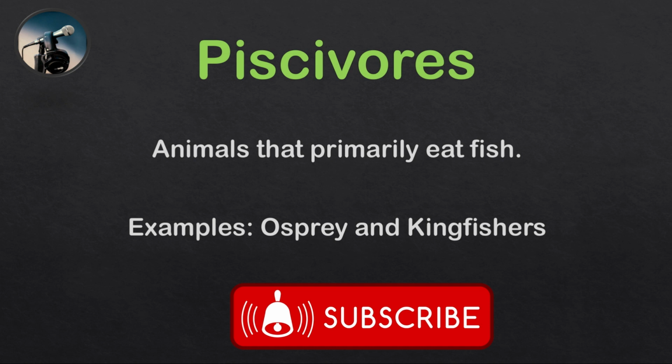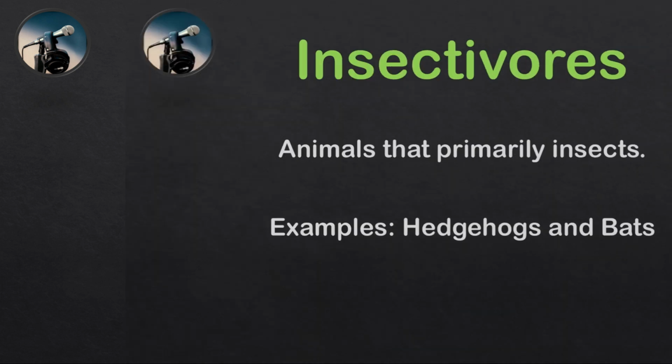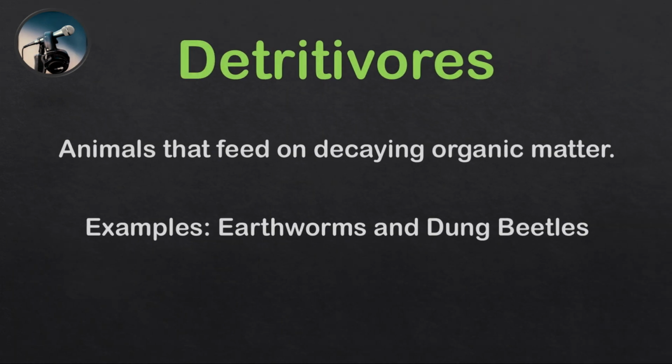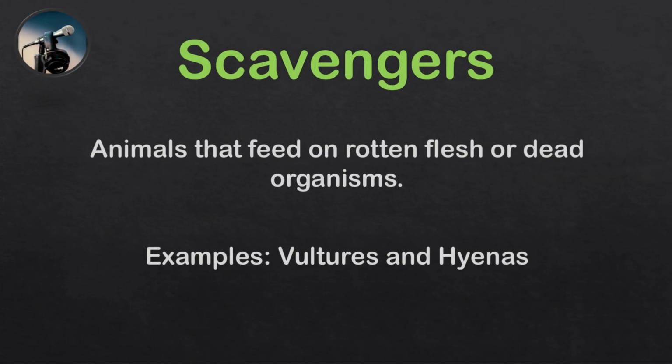Whereas animals that primarily eat fish are called piscivores. Osprey and kingfishers are common examples. Insectivores are those animals that primarily eat insects. Hedgehogs or porcupines and bats are some examples. Detritivores. These are those animals that feed on decaying organic matter. Earthworms and dung beetles are some examples. Scavengers, animals that feed on rotten flesh or dead organisms. Vultures and hyenas are scavengers.